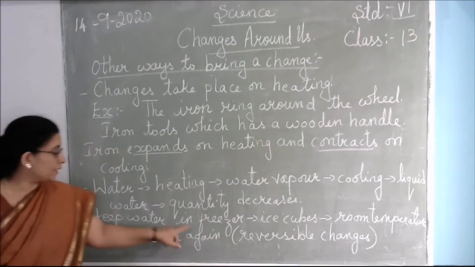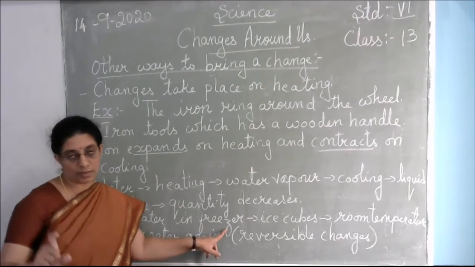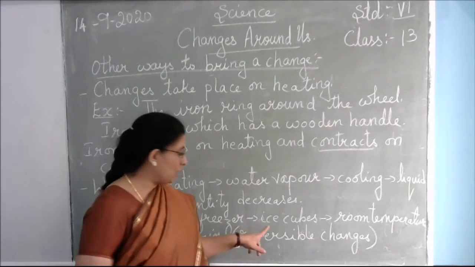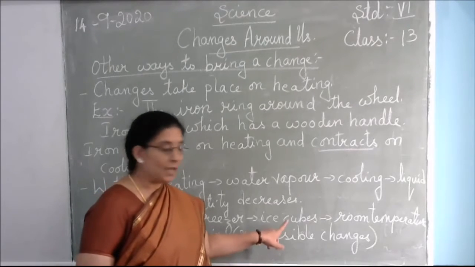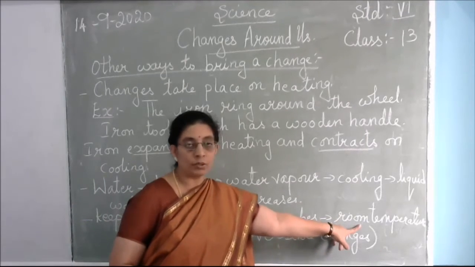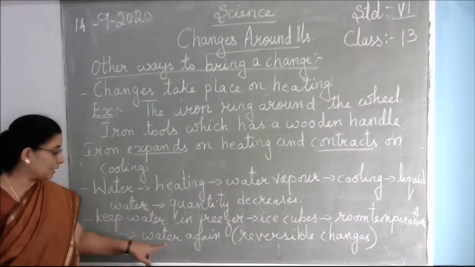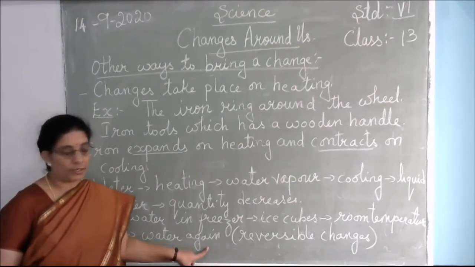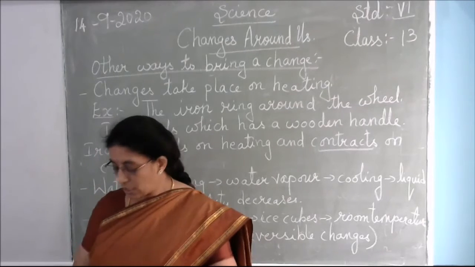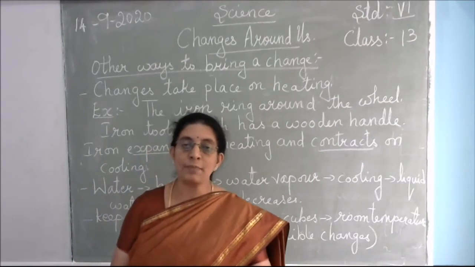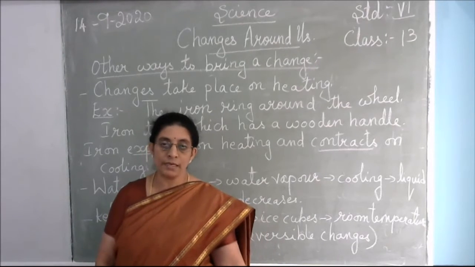Keep water in the freezer. As I told you, take a little water, put it in a container, and keep it in the freezer, it will change into ice cubes. And when you bring these ice cubes out to room temperature, they will change back into water. So again, all these are examples of reversible changes. Okay, now next we'll go to see some of the non-reversible changes.